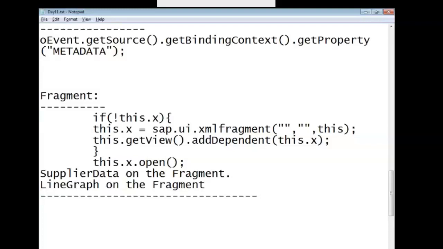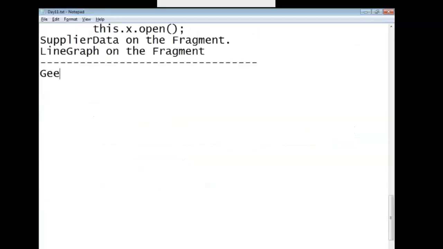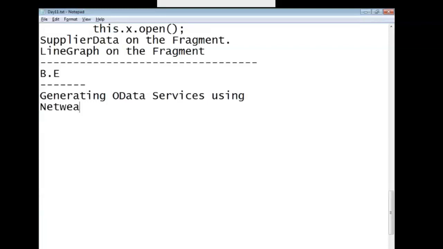Now we were using third-party services data to learn the UI5 topics. Now we try to create our own OData services in the backend. So this is all the backend now: generating OData services using the NetWeaver Gateway Service Builder tool.